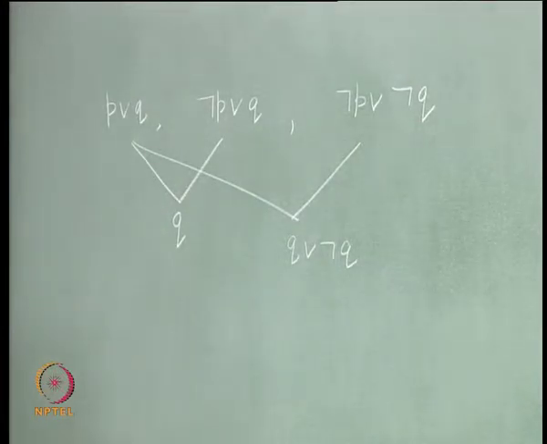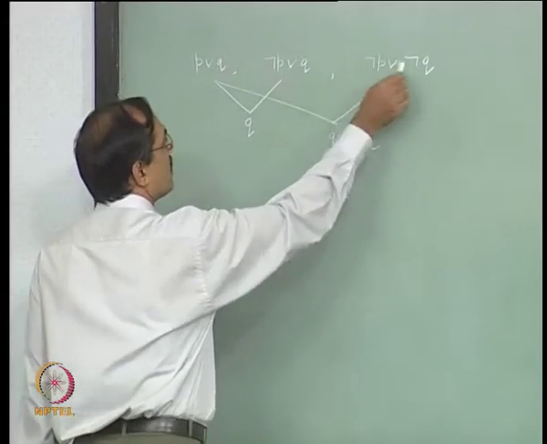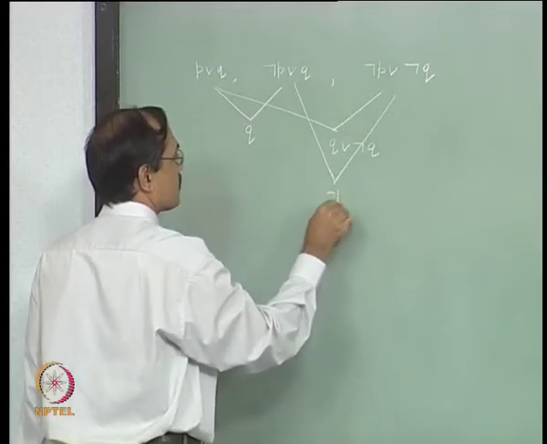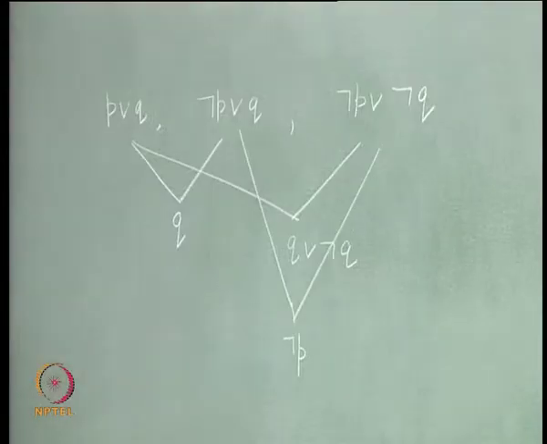From these two, Q and not Q can be taken, so you get not P.